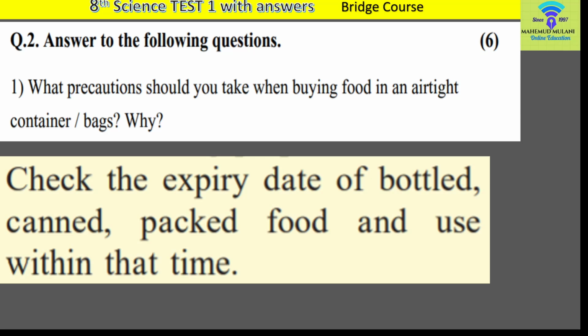You can check the expiry date, because if you use that food after the expiry date, it may become poisonous. It may harm your body or your digestive system, and there are many side effects of such poisonous food. Therefore, be careful while buying any kind of packed food. You have to check the expiry date of that food.